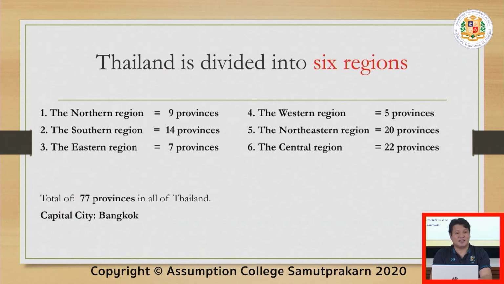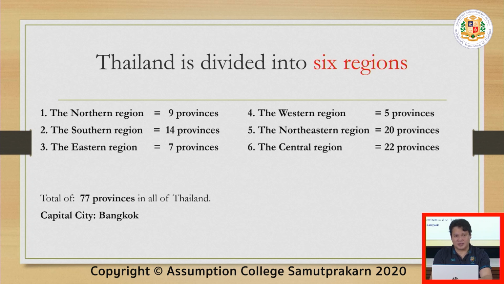Thailand is divided into 6 regions: the northern, southern, eastern, western, northeastern, and the central region. In part 1, I discussed the northern, southern, and eastern regions, each with its own number of provinces.